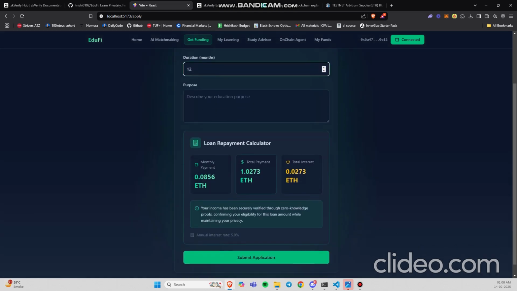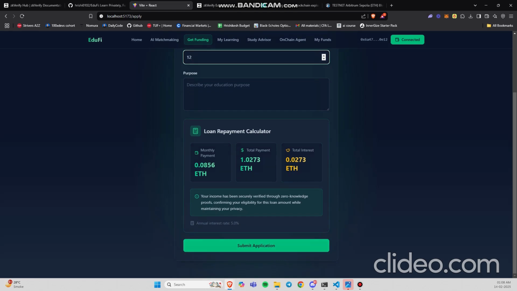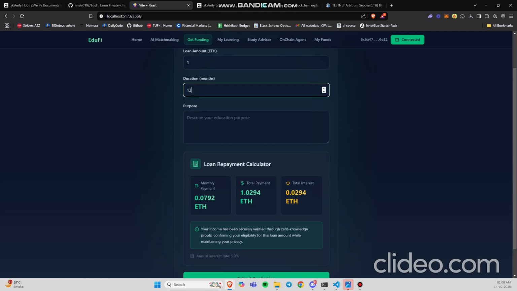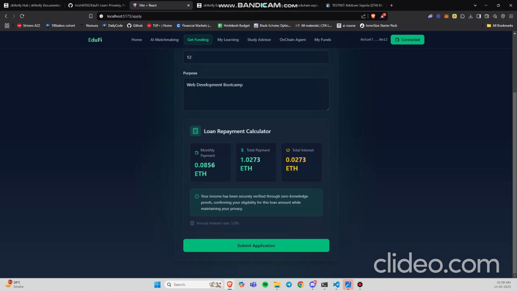Okay, so this is a small interesting thing which we have also added, the loan repayment calculator. So your monthly payment, and total interest with a 5% interest rate. So you can enter different months and this will change based on it. Let's take 12 months for now. Describe your purpose. Web development bootcamp. Okay, I can submit the application and I'm prompted to sign the transaction.